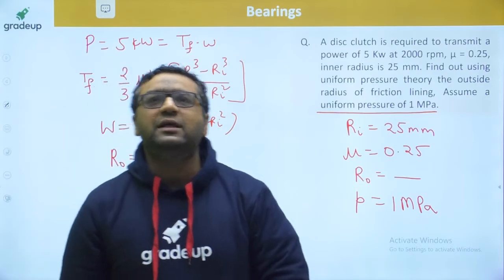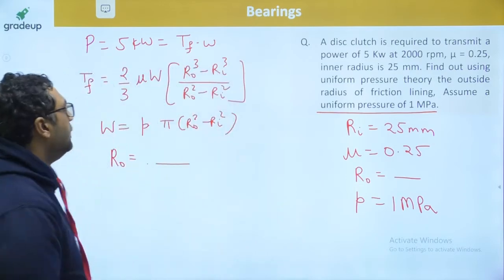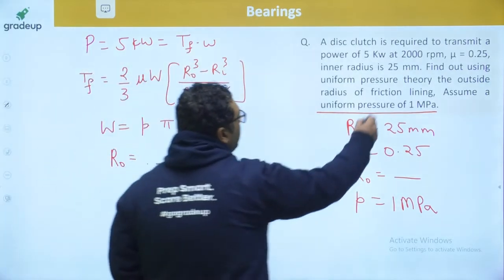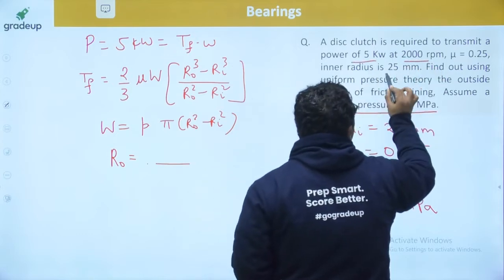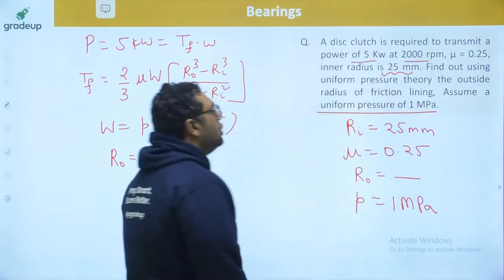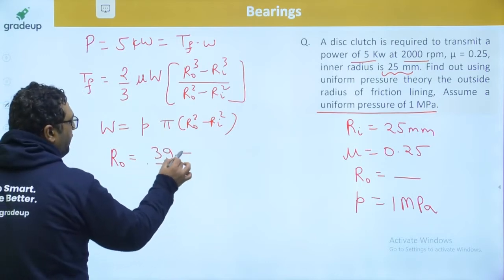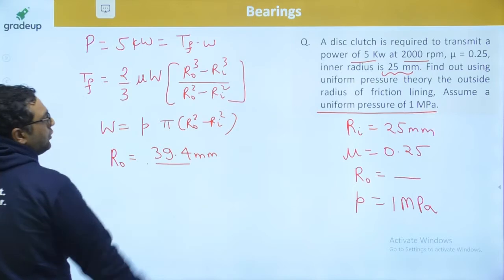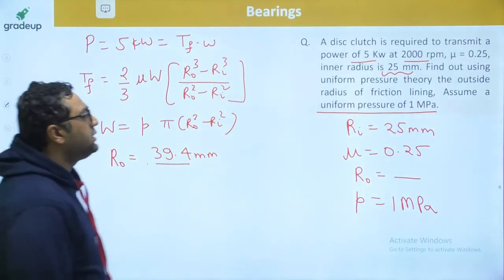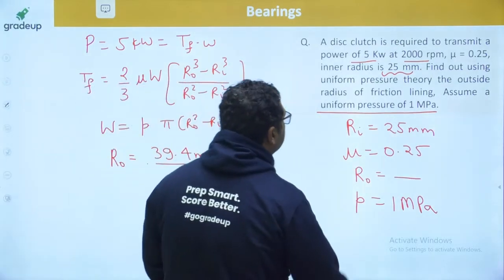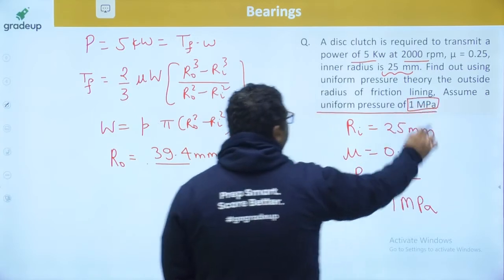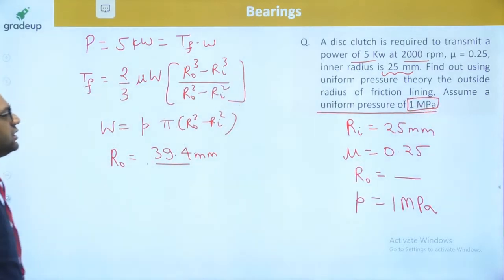Guys, I feel you have done some calculation mistakes because this n is given and this power is given and this is the inner radius. So when you find out the outer radius, the answer will be coming out to be 39.4 mm. Please check your calculation mistake. And pressure is given as 1 MPa. So everything is given.